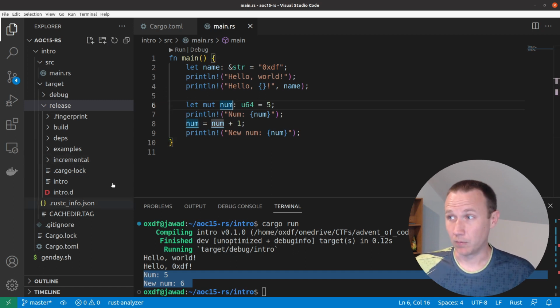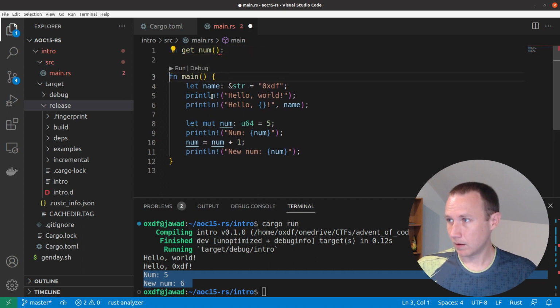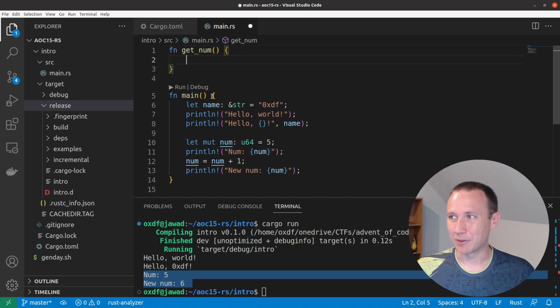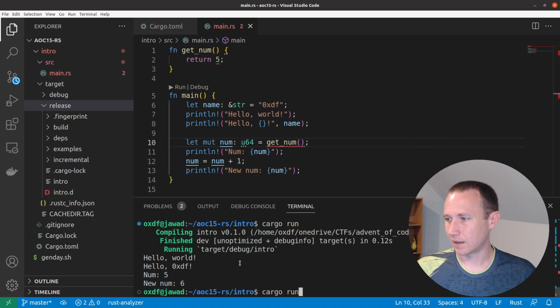All right, so we may also want to add some functions. So, oops, I didn't mean to make that. We can make our own functions. So we can do like get_num. And oops, let's see, this makes my Python habits coming through already. And so we could do something like return 5. And so down here, instead of this, we'll do get_num like that. And I think this is actually going to fail.